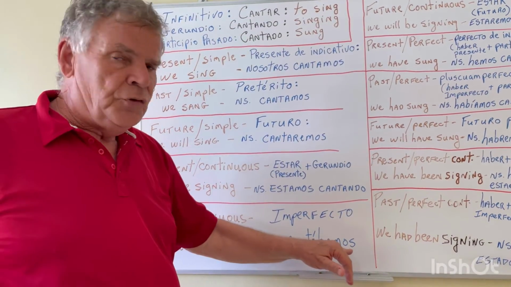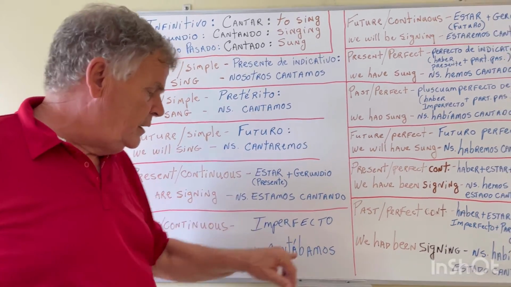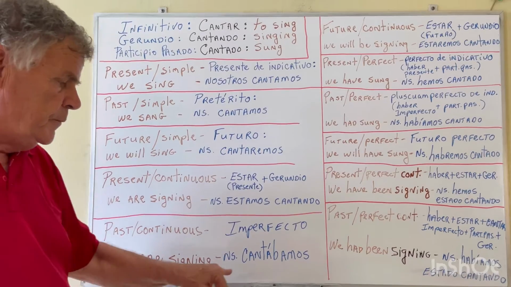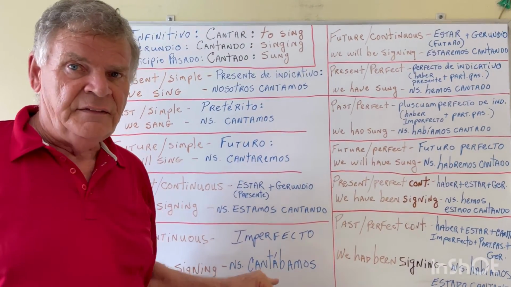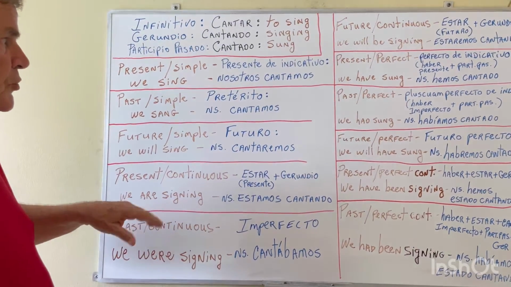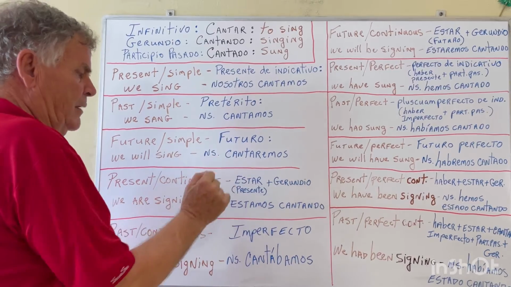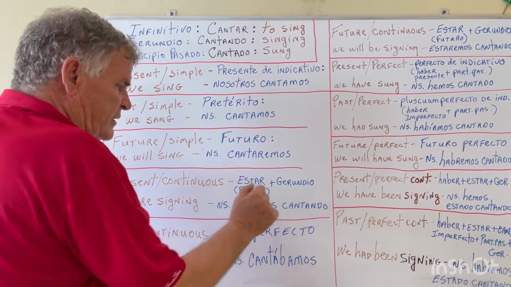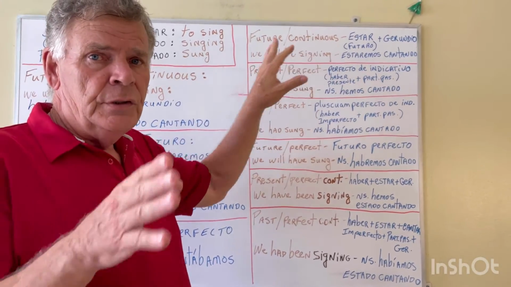Nosotros cantábamos. This is the imperfect first person plural of the verb cantar. Cantábamos. So far we have cantamos, cantamos, cantaremos. Estamos cantando y cantábamos.